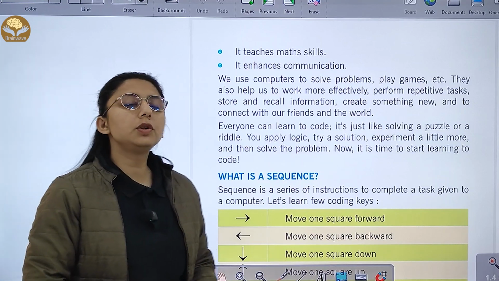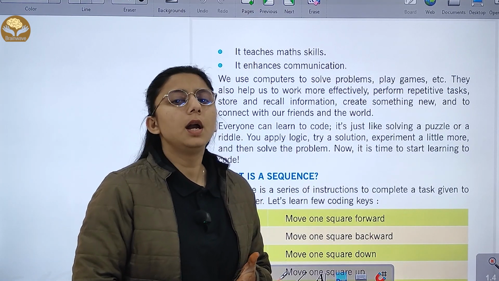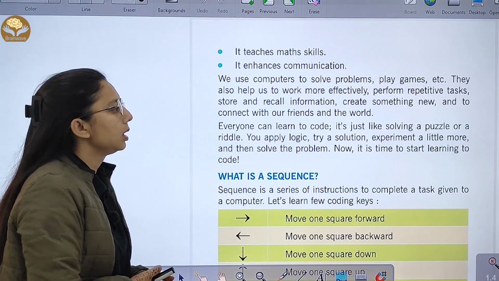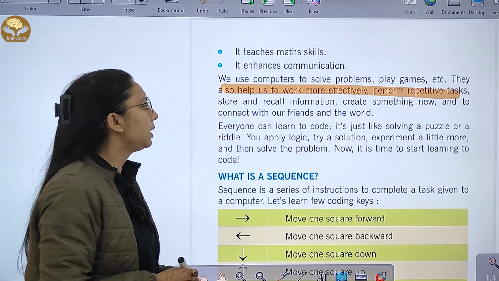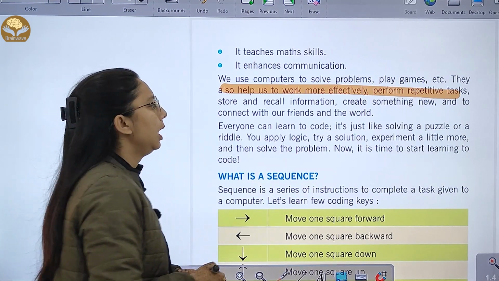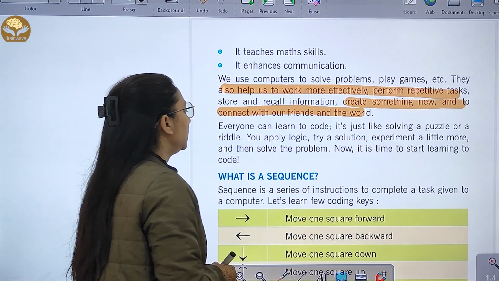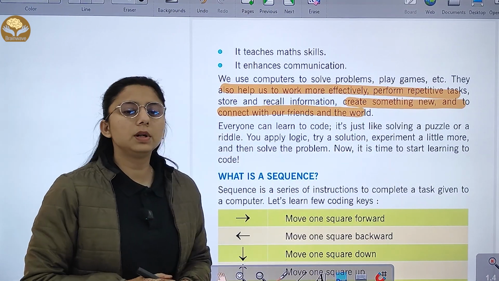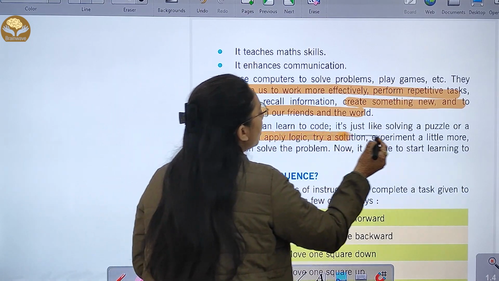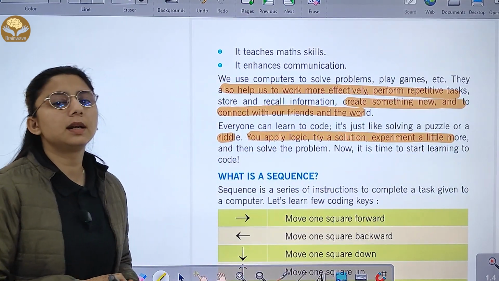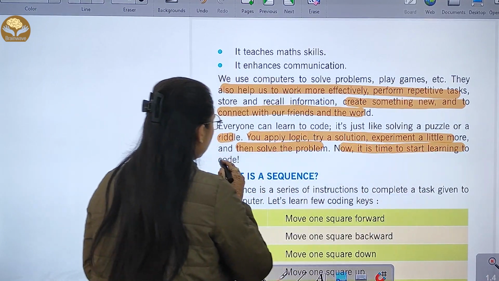We use computers to play games, solve problems, do drawings, and many different things. They also help us to work more efficiently, perform repetitive tasks, store and retain information, create something new and connect with our friends in the world. Everyone can learn to code. It is just like solving a puzzle or a riddle. You may apply logic, try a solution, experiment and solve them. Now it's time to start learning to code.